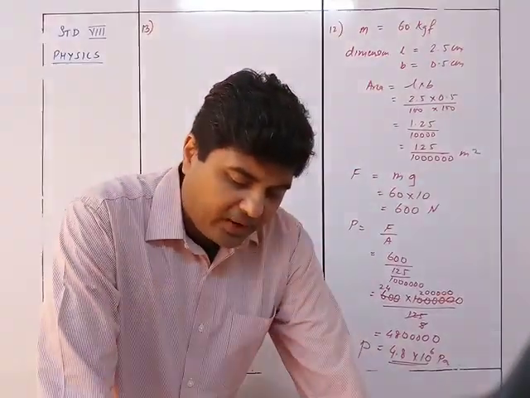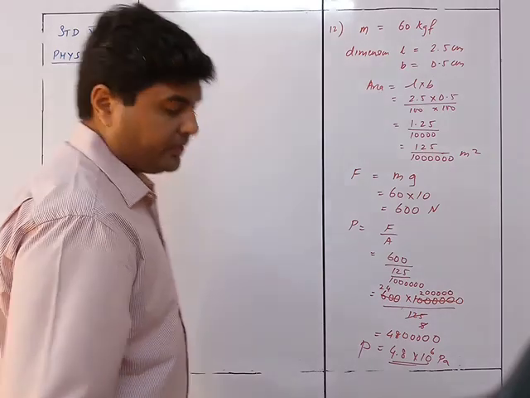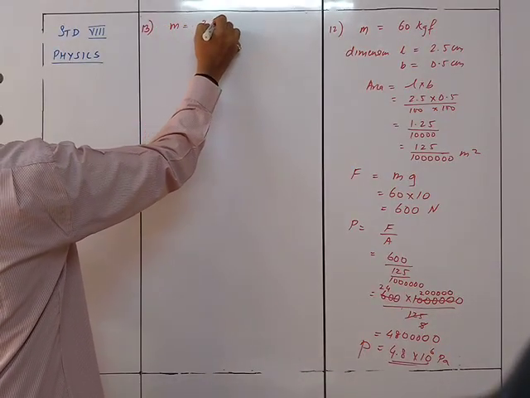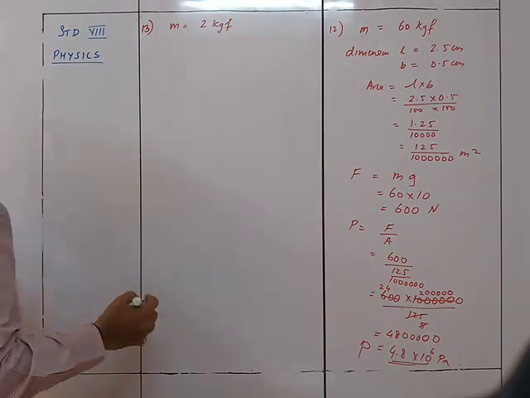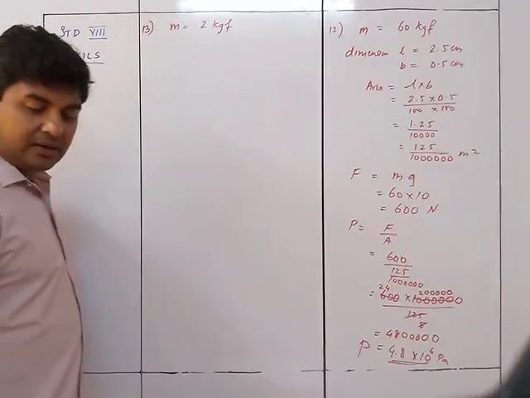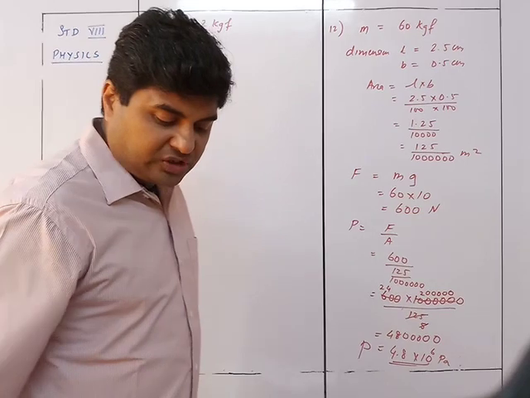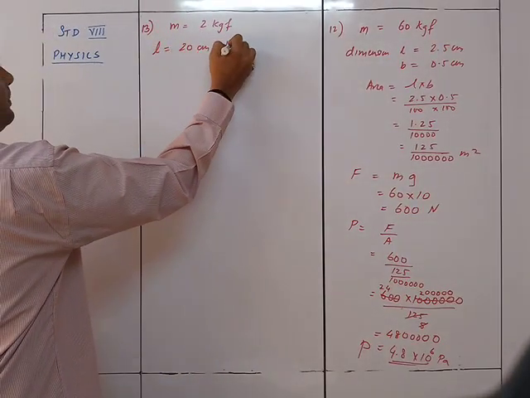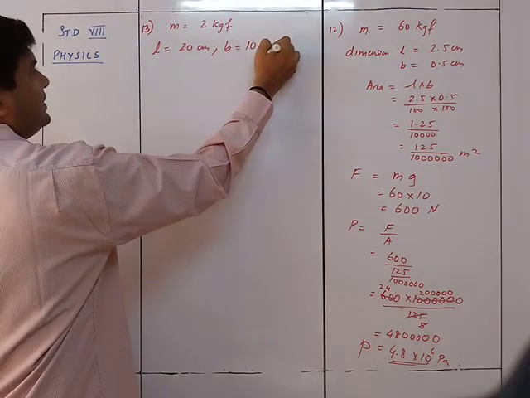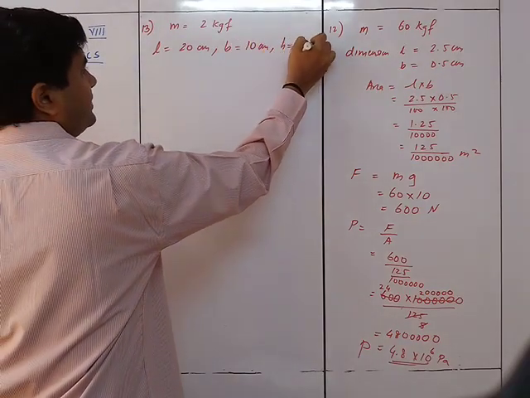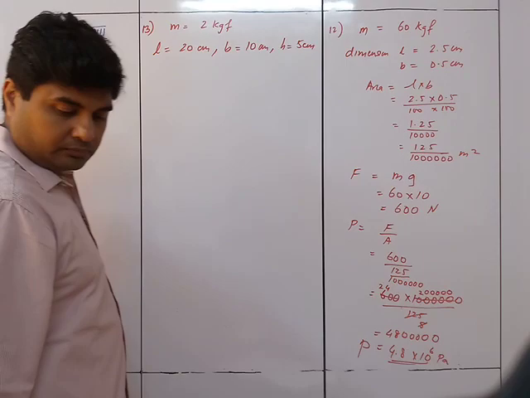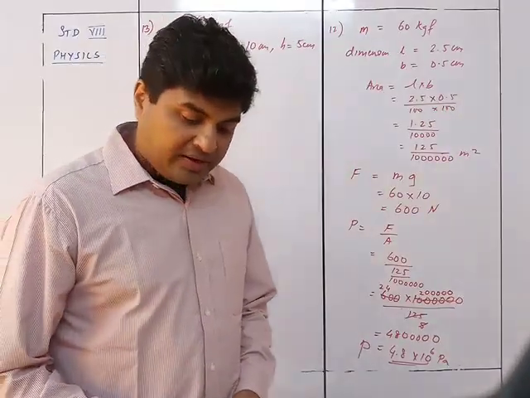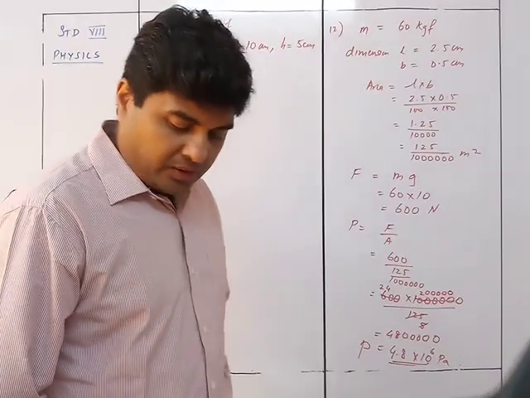Figure shows a brick of weight 2 kgf. So it is given here, brick of mass is equals to 2 kgf. So since they are not given, dimensions is, we got length is equals to 20 centimeters, breadth is equals to 10 centimeters, and height is equals to 5 centimeters. Okay. And in 3 different positions, find the pressure.